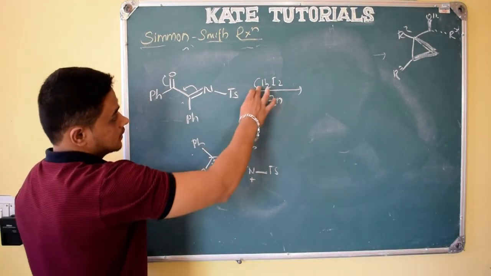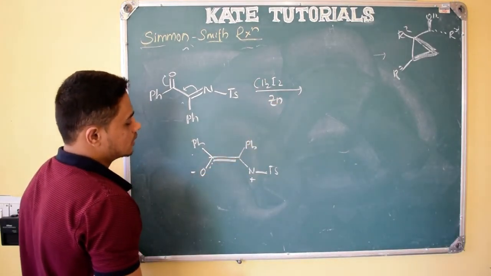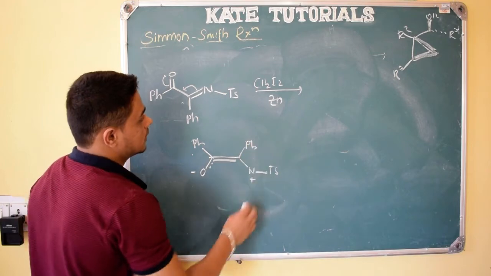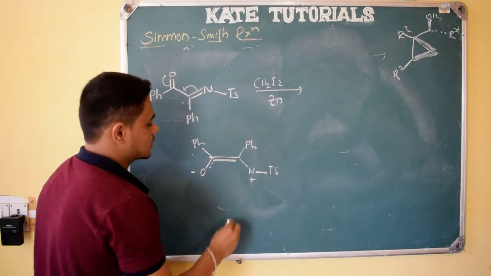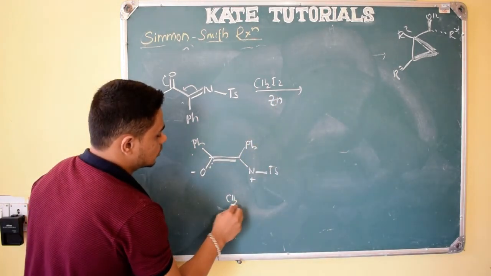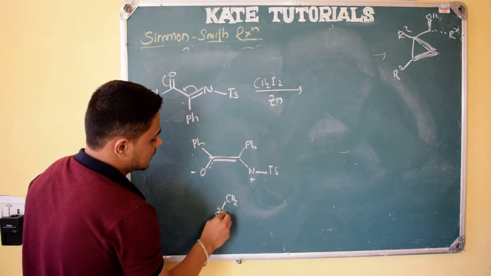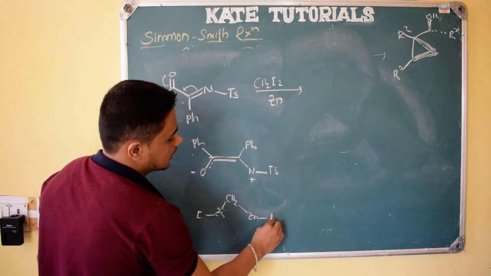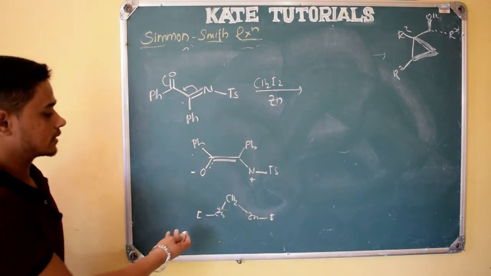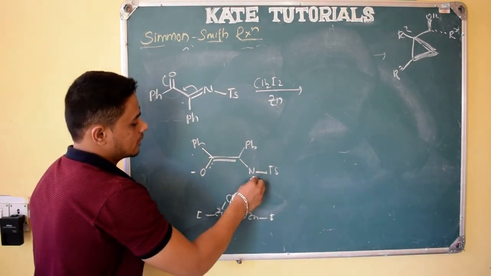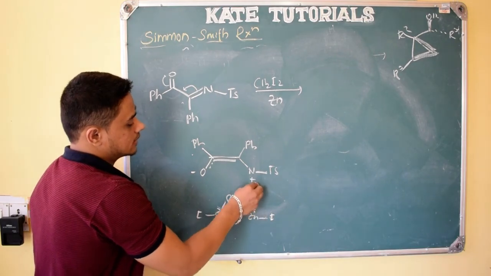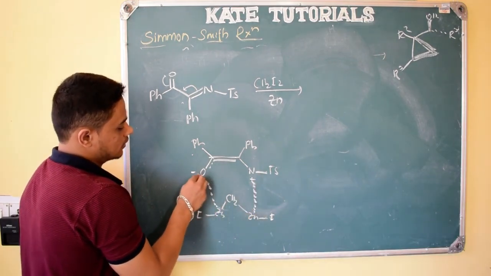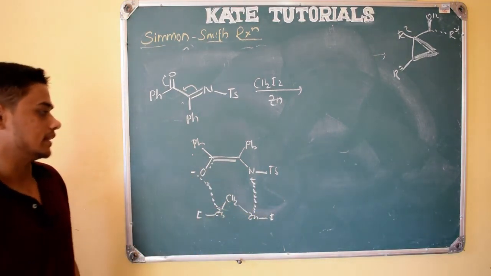And here CH2I2 in presence of zinc, right? So what happens? Zinc will be there in excess. So can I write like this? CH2, here also zinc and iodine, here also zinc and iodine, right? I can write this like this also, and here this charge will interact with this zinc, and the O negative charge will interact with this zinc, right?